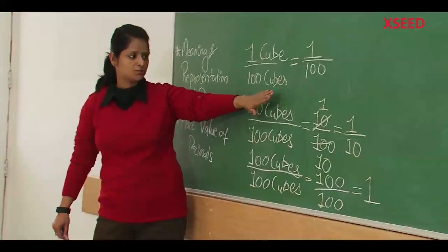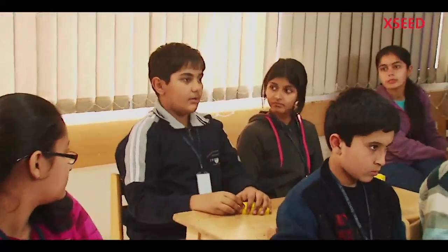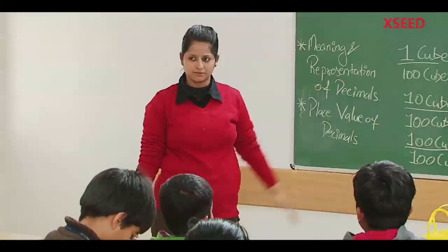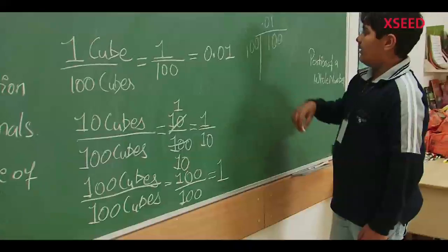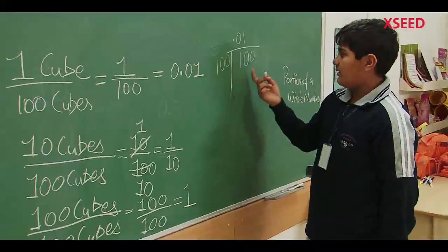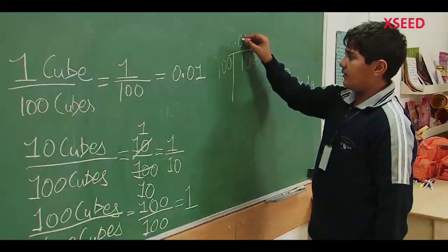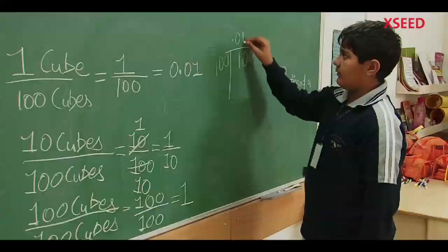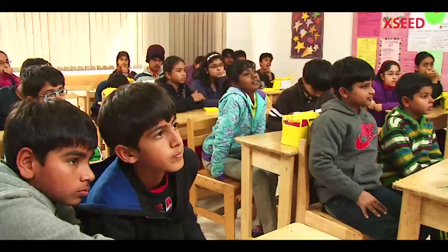Let's begin with this one first. 0.01. Can you come out and do that for me? We divide 1 by 100. First we put the decimal so a 0 can come here, and because it's 100 we need one more 0. Then we put a 0, then 1, it's 0.01. Great, very nice. Can we clap for him?